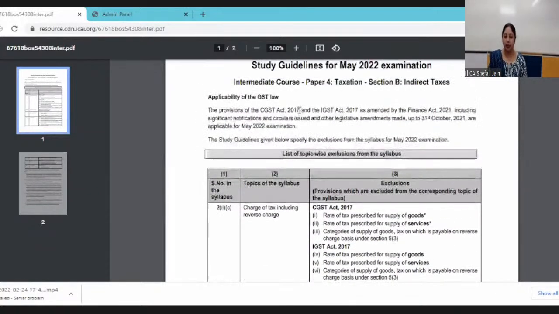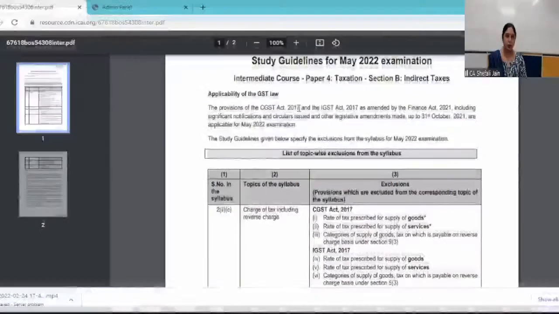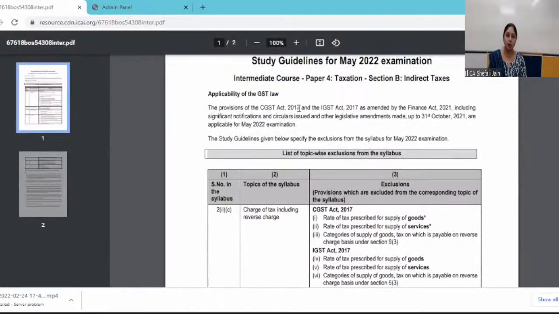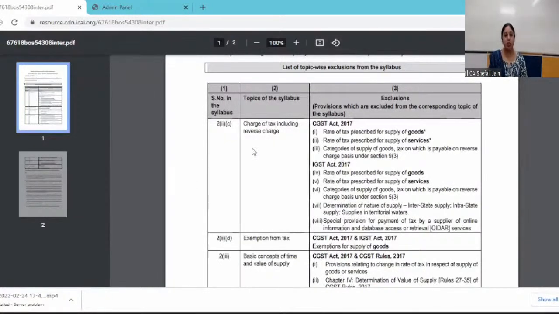First of all, it tells you what is the applicability of the Finance Act and the notifications and circulars for the May 2022 examination. For each examination, we host these study guidelines. These are for the May 2022 examination. For the November 2022 examination, somewhere after 30th April 2022, we will be hosting the study guidelines, considering the amendments which have taken place in these 6 months as well as the earlier provisions. So, the first topic which is excluded is from the charge of tax.